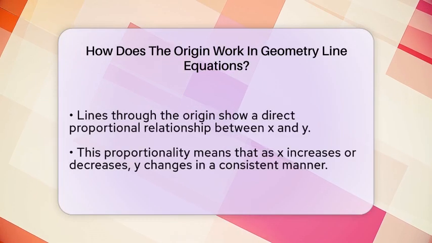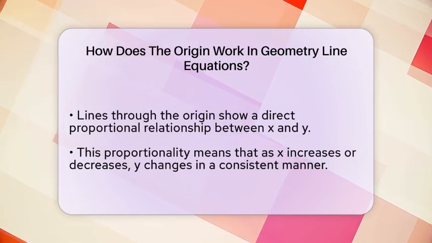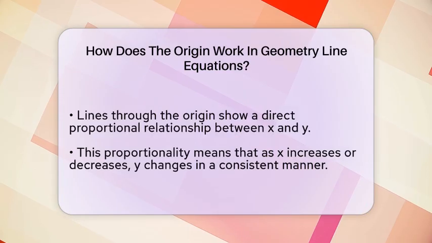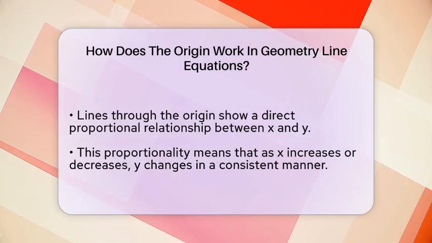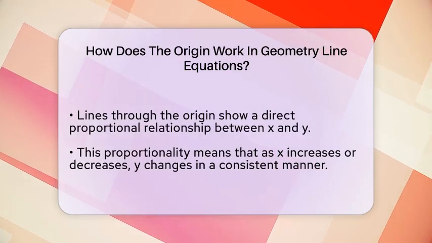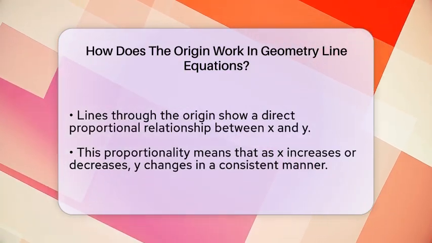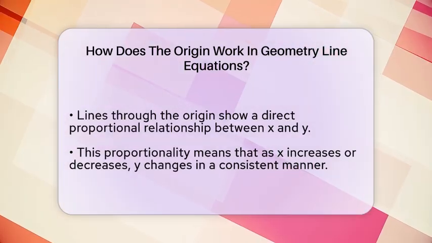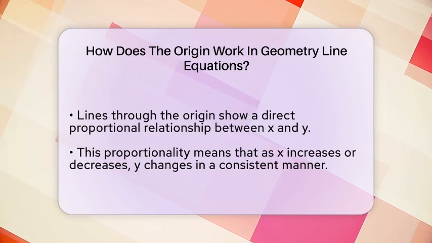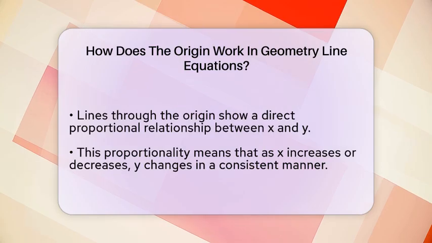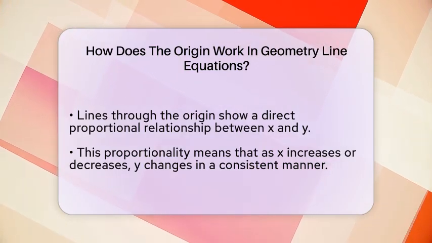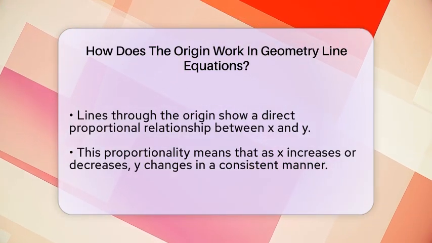From a visual perspective, the origin helps us understand where the line starts and how it moves across the graph. When a line passes through the origin, it shows a direct proportionality between x and y. That means as x increases or decreases, y does the same in a consistent way. This is often used in real-world situations like calculating speed or growth, where the relationship is directly proportional.